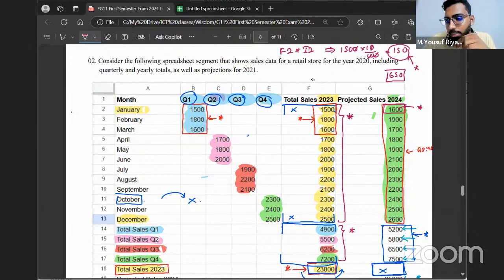If it's going to increase by 150, that means next year the value is going to be 1500 plus 150, which is 1650. I want the cell to show this 1650, not this 150. Then what is the change I have to do? Without just multiplying F2 into I2, I have to do something else. This is where you use your maths knowledge.